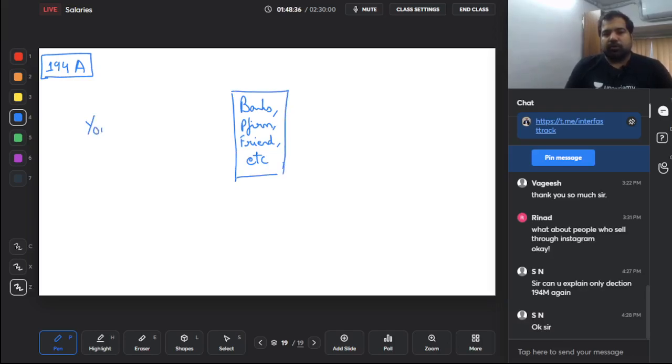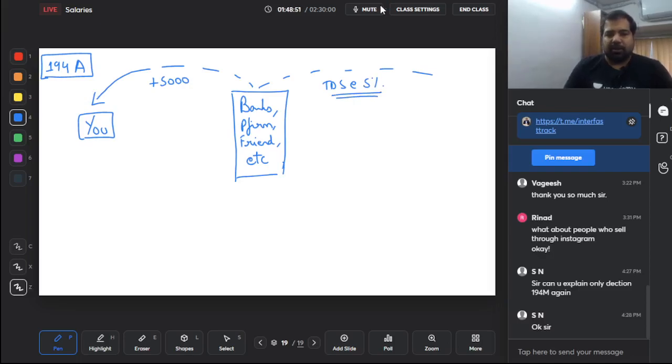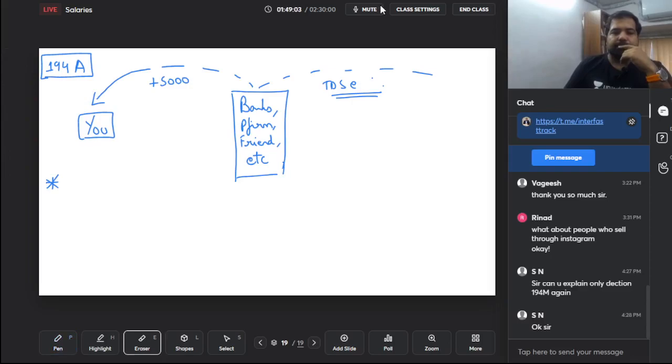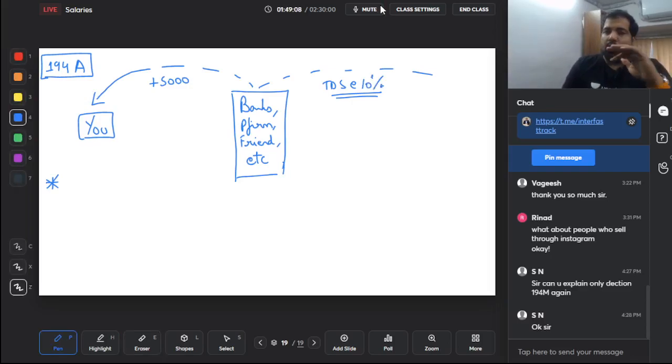This is you, and you are earning this interest. If it's more than 5,000, TDS will have to apply at the rate of 5%. But subject to exceptions, yes, lots of exceptions, guys. First, let's set the main stage clear. 194A is Axis Bank, more than 5,000, TDS at the rate of 10%. Sorry, my bad, TDS at the rate of 10%. But now exceptions, lots of exceptions, watch out, guys.